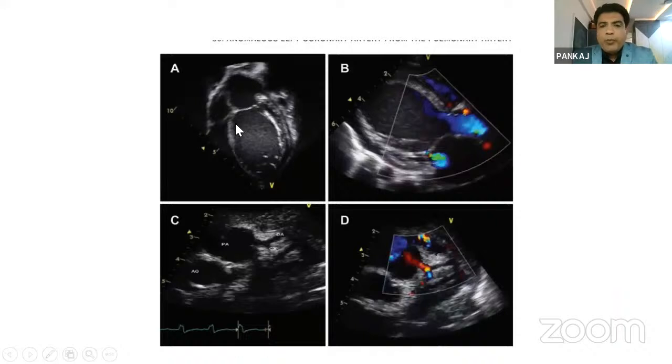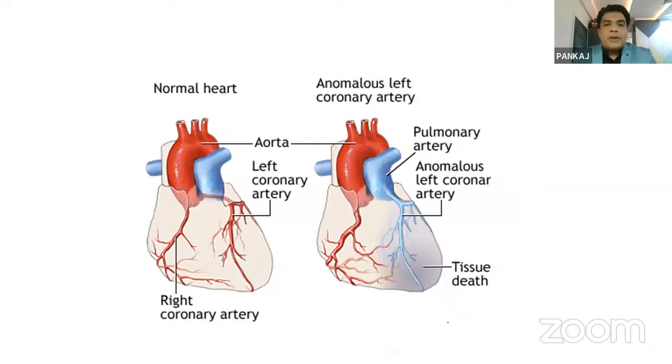Here, I purposely did not put the video picture, but you can see the significantly dilated heart on the echo. There is mitral regurgitation. This is the aorta, this is the pulmonary artery, and you can see the main coronary artery arising from the pulmonary artery, causing ALCAPA. That is the most important, and the ECG is one of the characteristics present in ALCAPA. Here is the normal coronary coming from the root of the aorta, and here in ALCAPA the left main coronary artery is coming from the pulmonary artery.